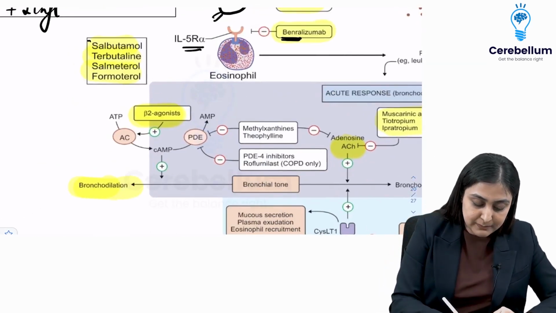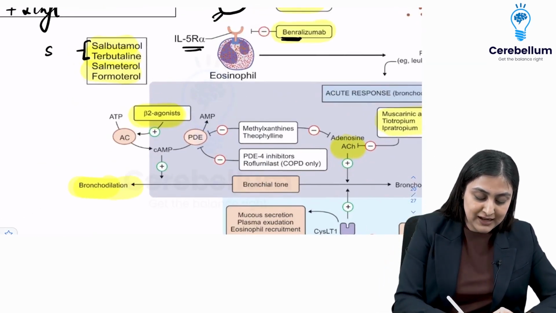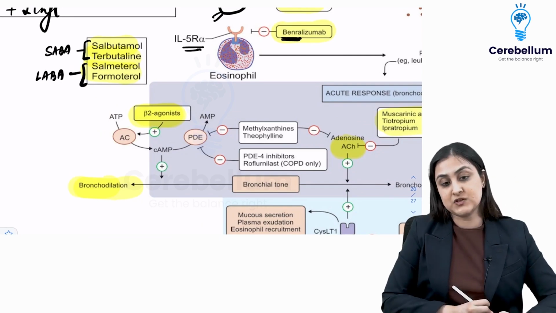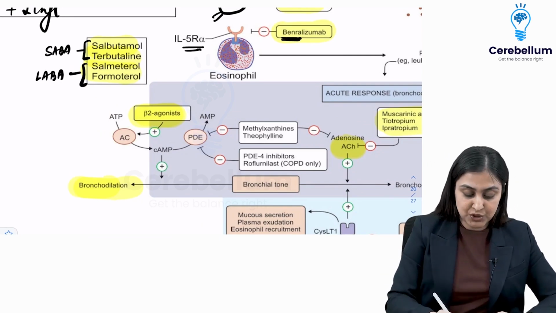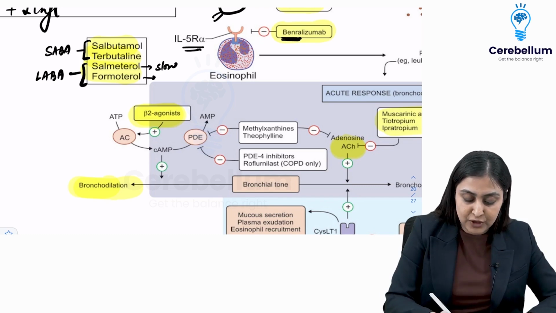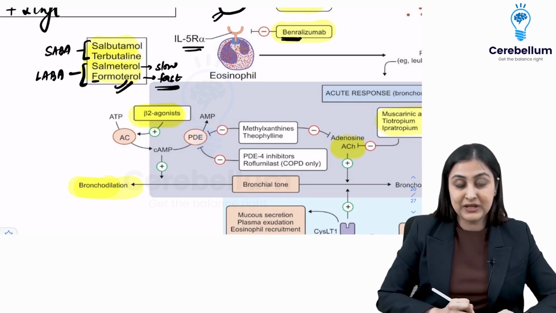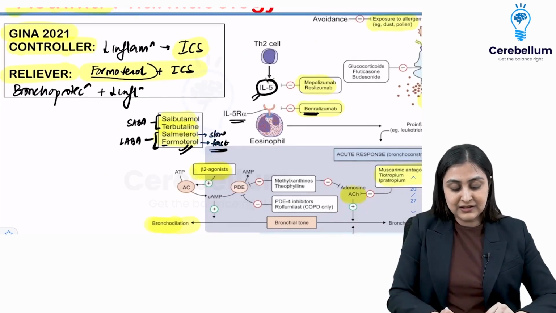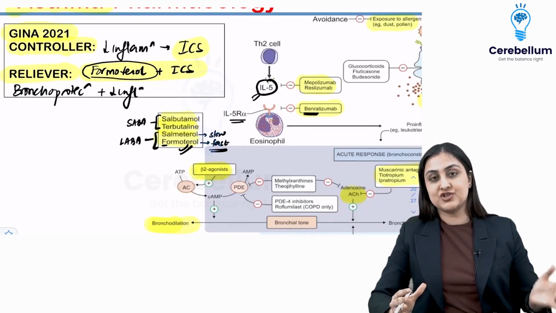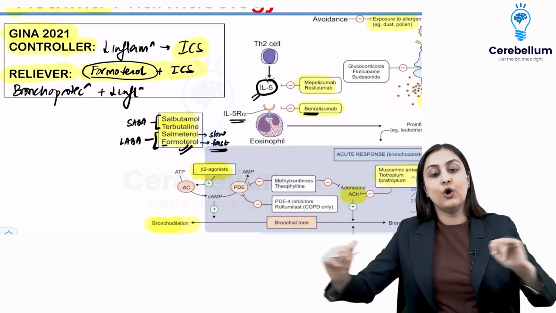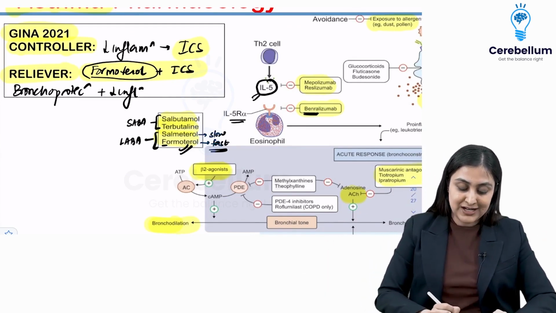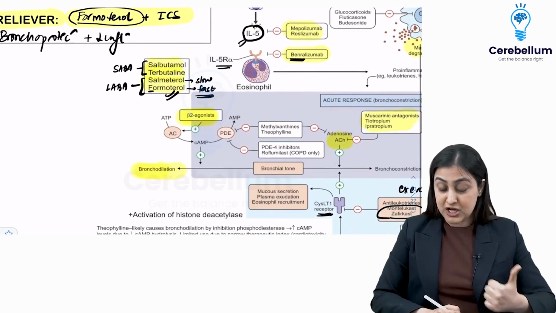So here you want to remember the first two are short acting beta agonists, whereas salmeterol and formoterol are long acting beta agonists. Further in the LABAs, what you want to remember is that salmeterol has a slow onset of action, whereas formoterol, F for fast onset, is now becoming the first line reliever, because it has dual action. It starts fast and it has a long acting ability. All right, so formoterol is what is fast.